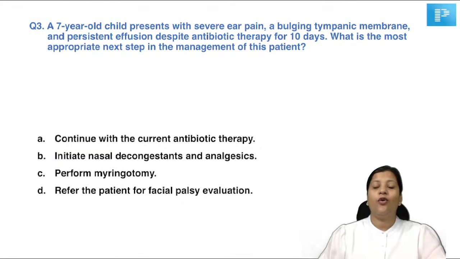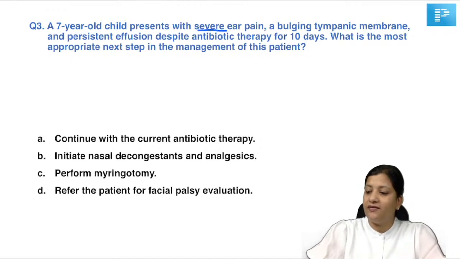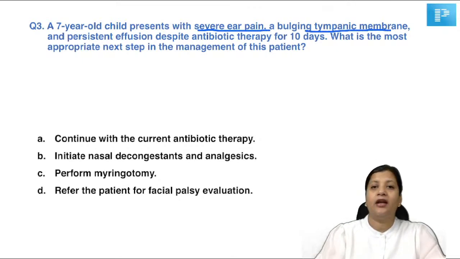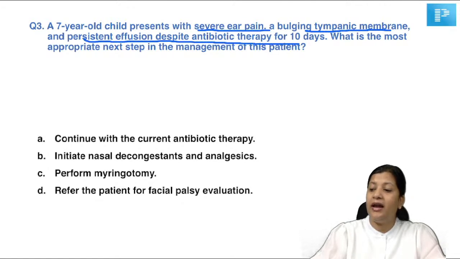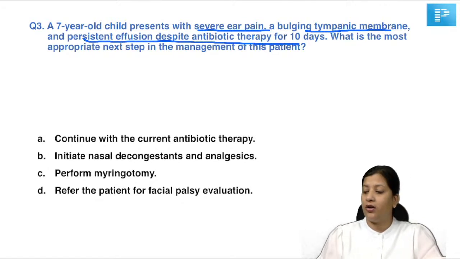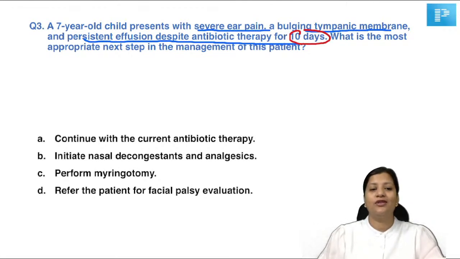A 7-year-old child presents with severe ear pain. So what is the symptom? The patient is having severe ear pain. There is also a bulging tympanic membrane and persistent effusion despite antibiotic therapy for 10 days. What is the most appropriate next step in the management of this patient? Okay, so can you tell me what is the most appropriate step in the management?